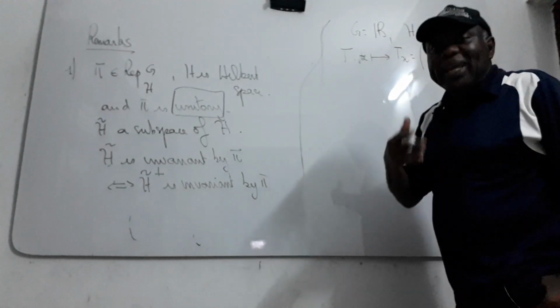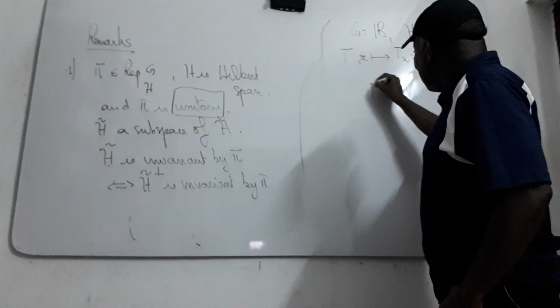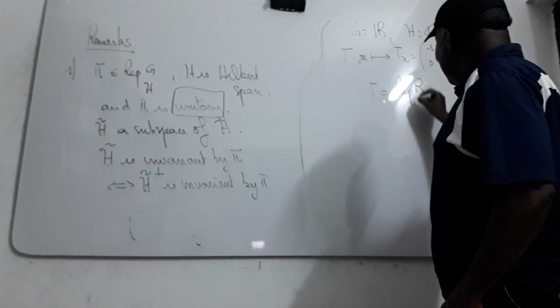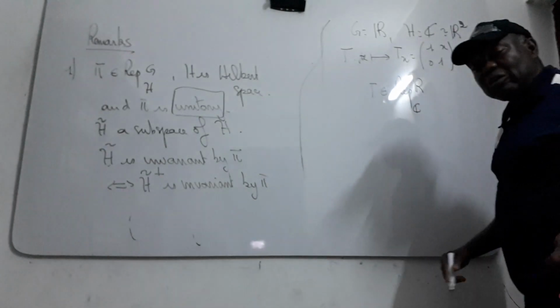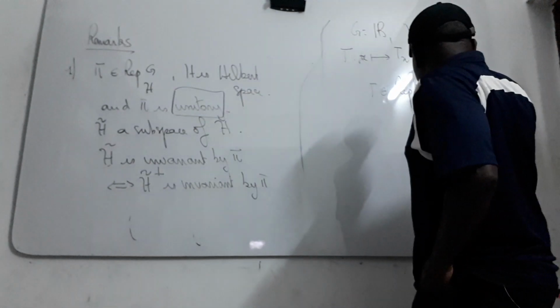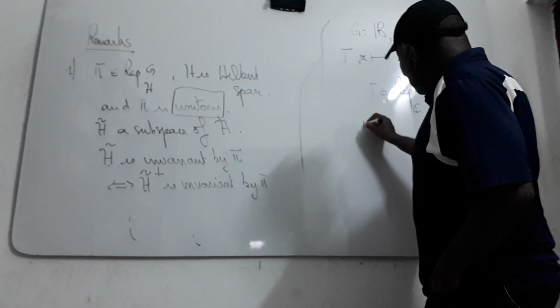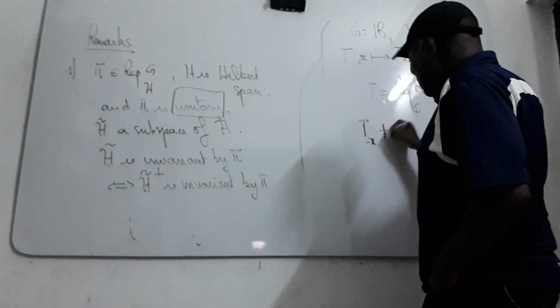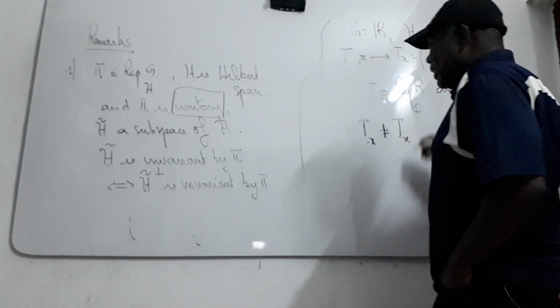You can prove easily that T is a representation of R on C. But T minus 1 is equal to T minus x like this.